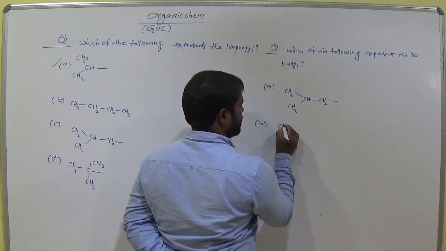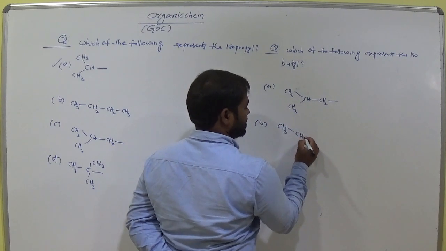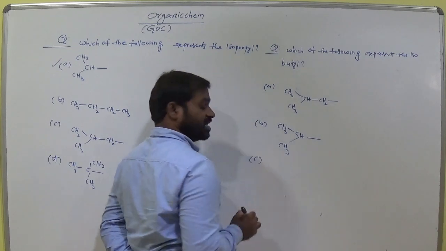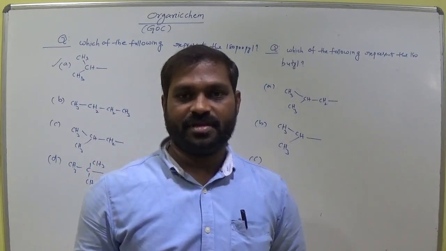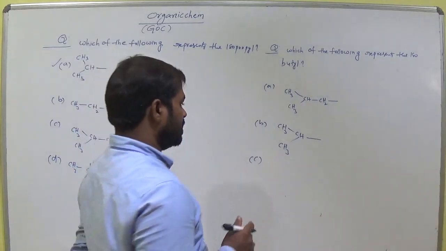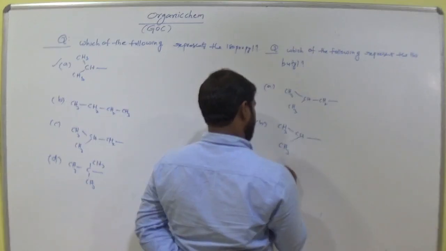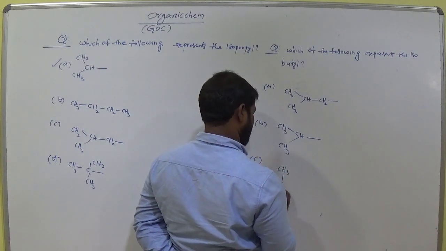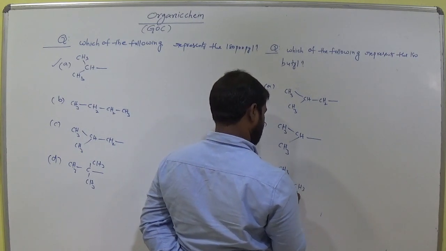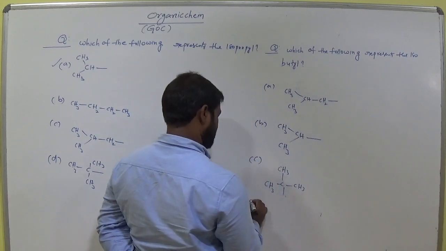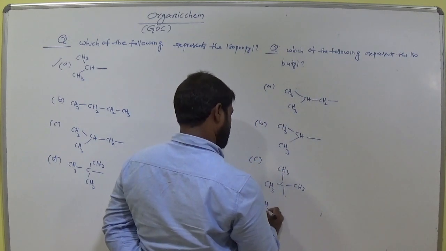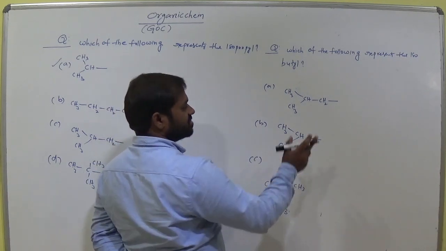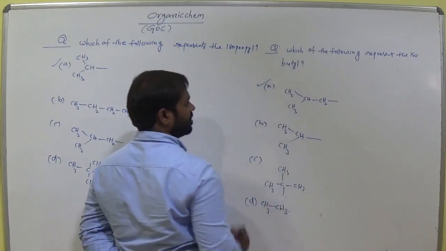Option B, CH3. Clear, students? Are you following or not? Option C, CH3 CH3 CH3. Option D, CH3. So which is the correct answer? Isobutyl means the structure.